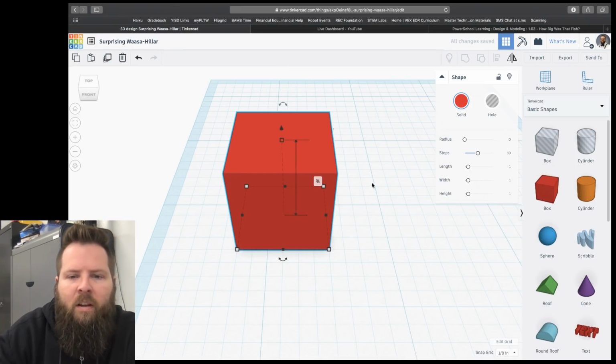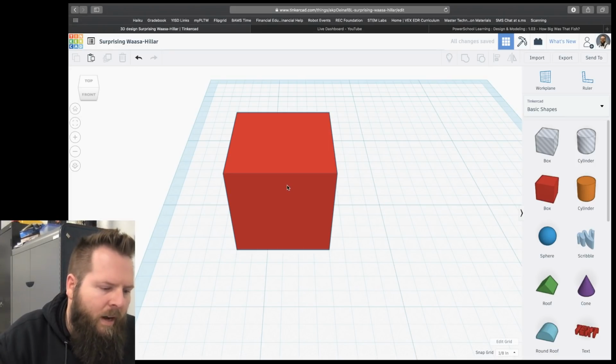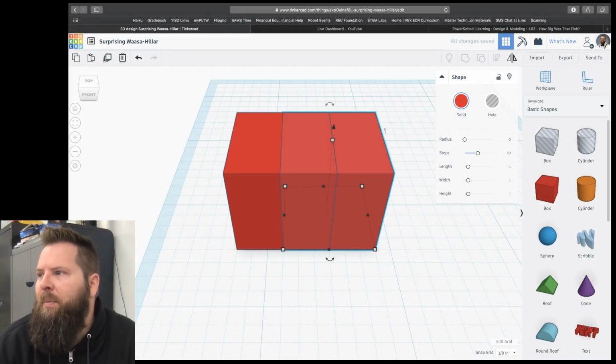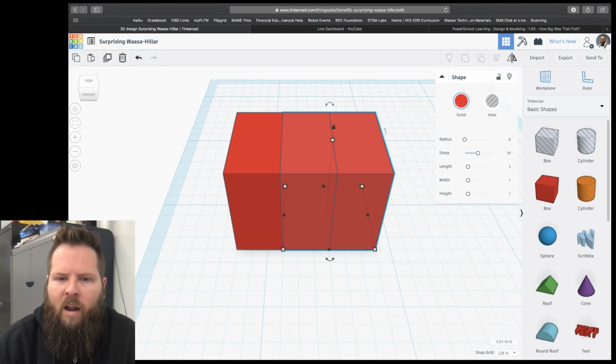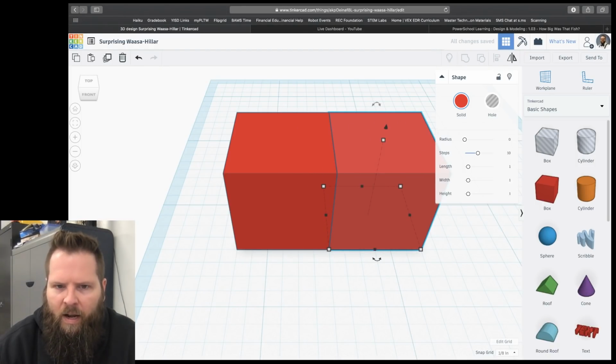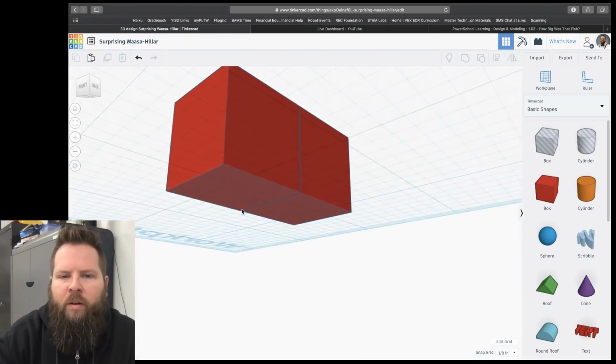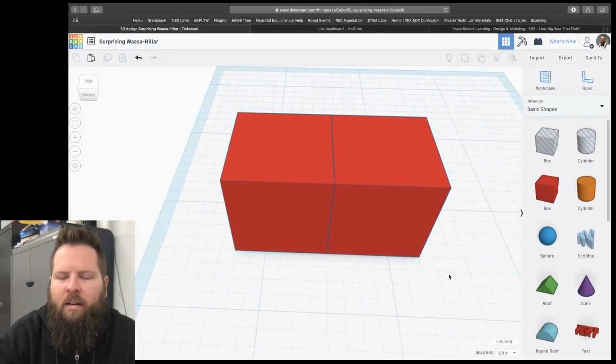Okay, so I know I have a little cube. Now the cool thing about Tinkercad is I can click on it, do Control C and Control V, and it'll copy and paste the exact same shape immediately. Now I can use the arrow keys, and I just click the arrow key a couple times to the right, and now I have two cubes right next to each other, just like that.